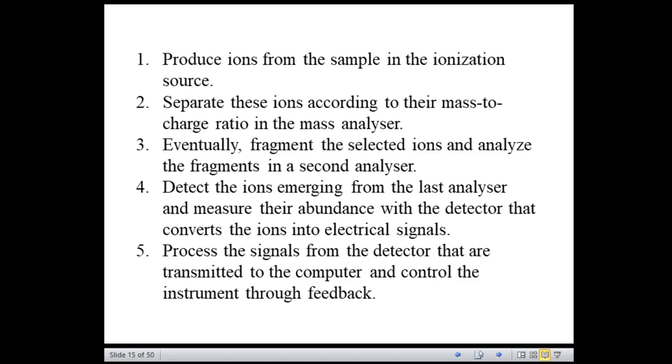However, some mass spectrometers combine the sample inlet and the ionization source, and others combine the mass analyzers and the detector. So the mass spectrometer should always perform the following processes.